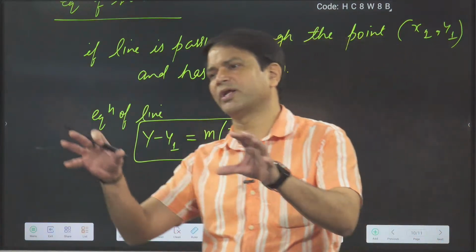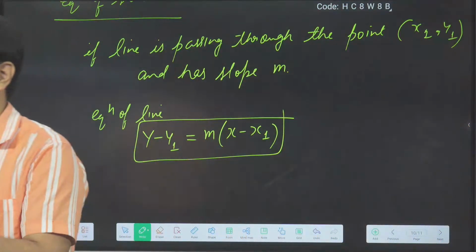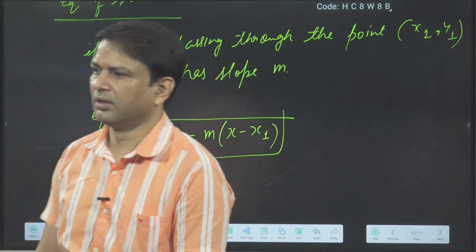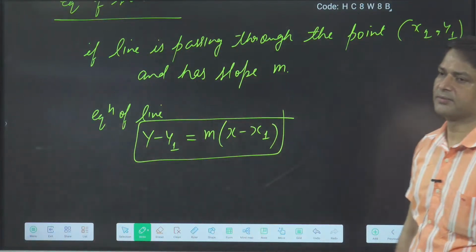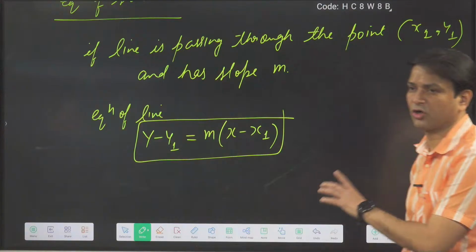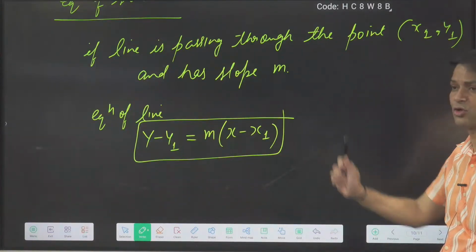After solving, you will get our standard form y is equal to mx plus c, or ax plus by plus c is equal to 0. Any doubt in that? So that is the equation of a straight line when a point and the slope are given.